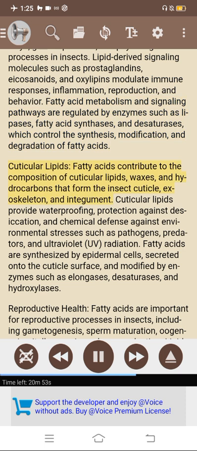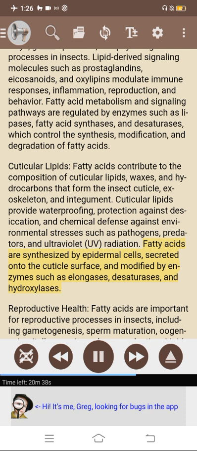Cuticular lipids. Fatty acids contribute to the composition of cuticular lipids, waxes, and hydrocarbons that form the insect cuticle, exoskeleton, and integument. Cuticular lipids provide waterproofing, protection against desiccation, and chemical defense against environmental stresses such as pathogens, predators, and ultraviolet (UV) radiation. Fatty acids are synthesized by epidermal cells, secreted onto the cuticle surface, and modified by enzymes such as elongases, desaturases, and hydroxylases.